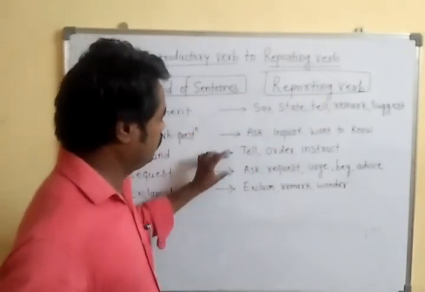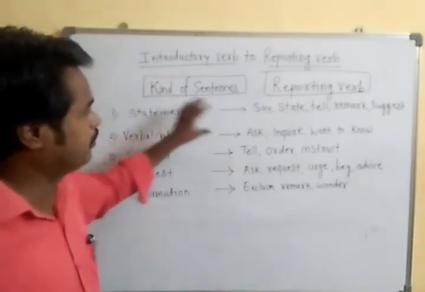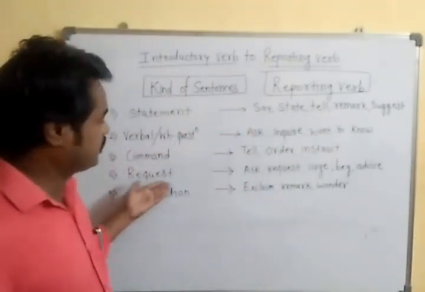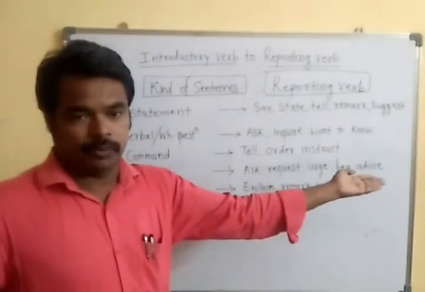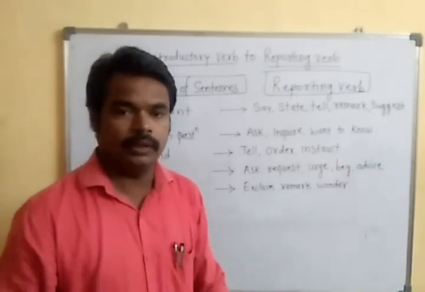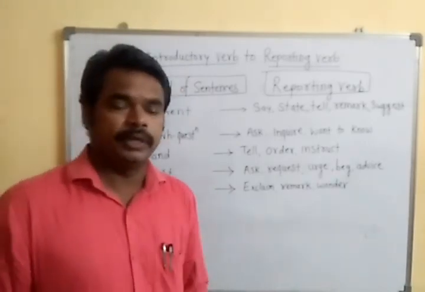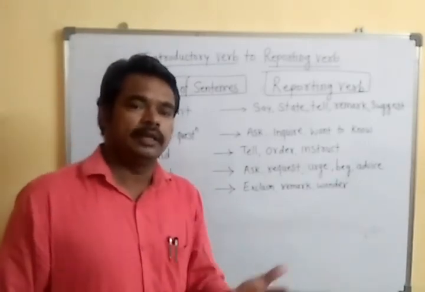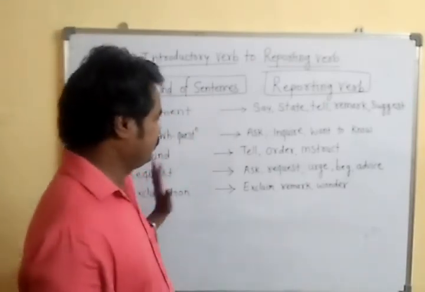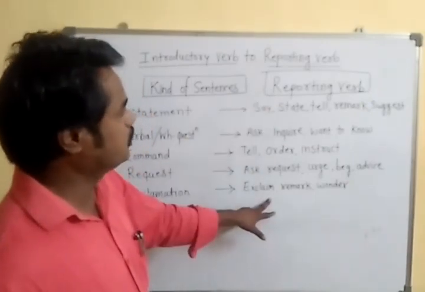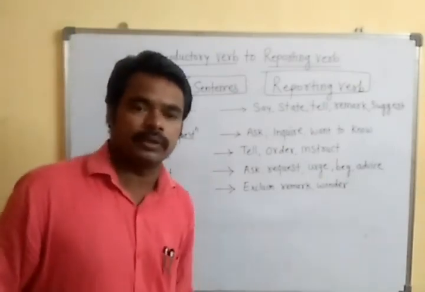So you have to learn this table. No option. Because you have to remember, suppose statement, then what we have to use. If request is there, which reporting verb we have to use. If command is there, which reporting verb we have to use. So this should be in your mind, so there should not be confusion in the examination. And for a better result of understanding and clearing the direct and indirect, you have to learn certain things. There is no option. So you take down this table properly, take down these reporting verbs in proper order, and after that we will proceed for the next one.